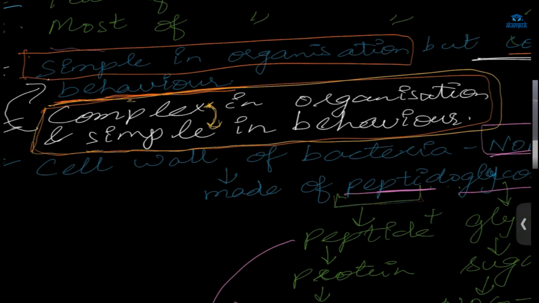The simple should be coming here and the complex should be coming here. Only those two changes, and because of that the whole meaning is different and the statement would be wrong. That's why when you read the statement, you have to be very careful. Statement based questions, this is how they will give you.